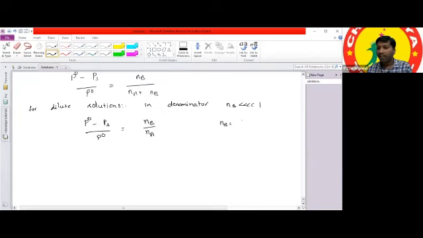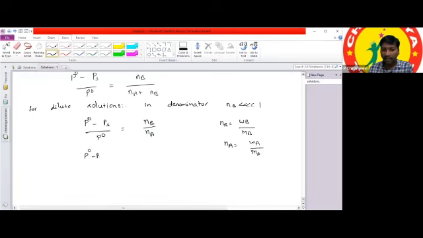Number of moles is given weight by molar mass. So NB is the weight of the solute by the molecular weight of the solute. And NA is the weight of the solvent by the molecular weight of the solvent. If you substitute these two formulas in the above equation, what do you get?